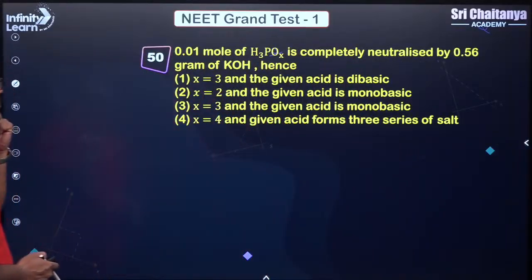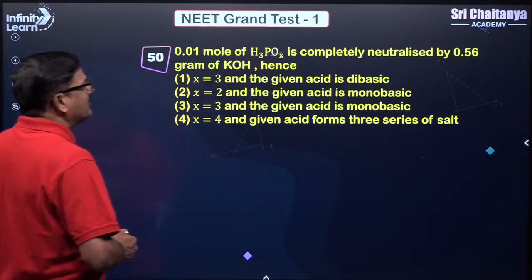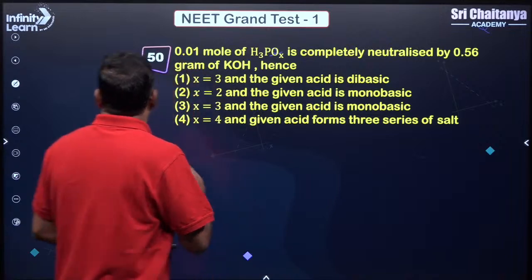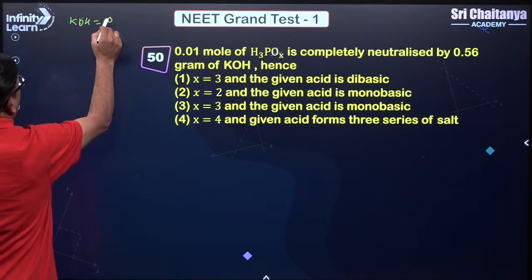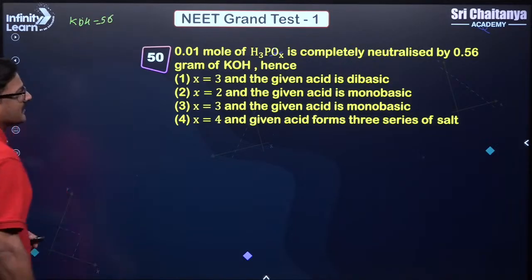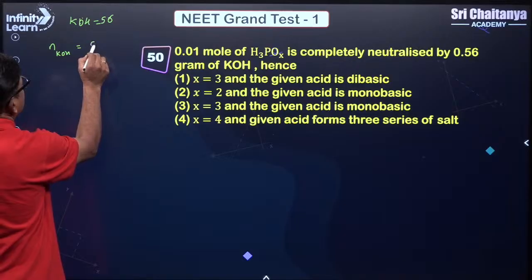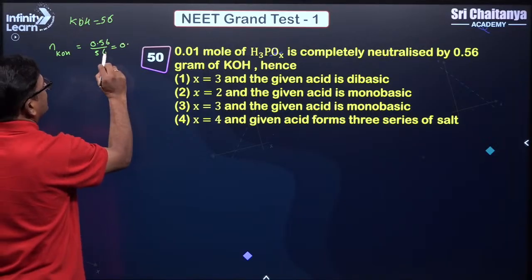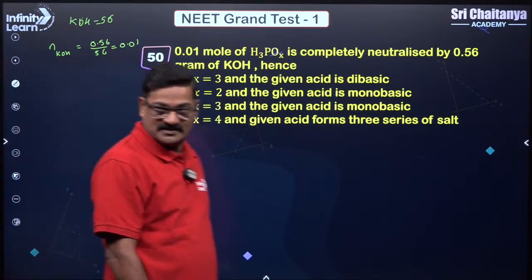So 0.1 mole of H3POx is completely neutralized by 0.56 gram of potassium hydroxide. Do you know the molecular weight of potassium hydroxide is 56? So the number of moles of potassium hydroxide is 0.56 upon 56, which is equal to 0.01. So 1 mole of this is neutralizing with 1 mole of this.